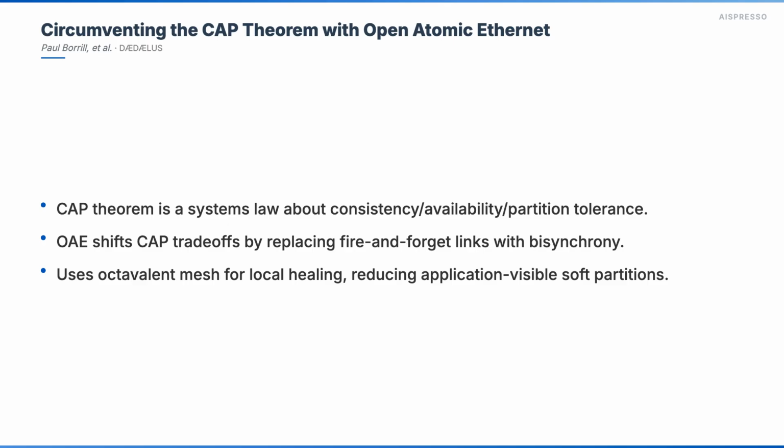Furthermore, it avoids cross-funnel points through an octavalent mesh, where each node can act as the root of a locally repaired spanning tree. This drastically reduces the frequency and duration of application-visible, soft partitions, by detecting and healing fabric faults within hundreds of nanoseconds, offering a new perspective on distributed system design.